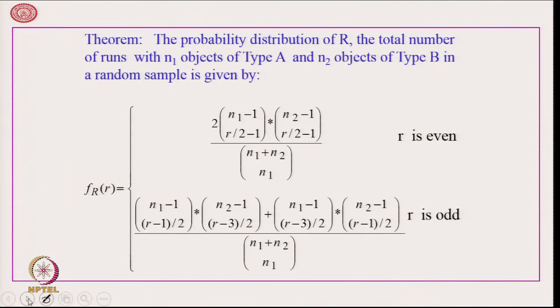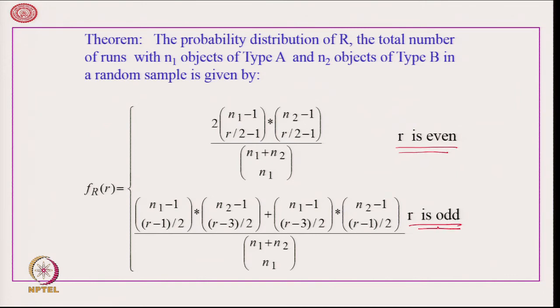The probability distribution of R, that is the total number of runs with n1 objects of type A and n2 objects of type B in a random sample, is given by this complicated formula when R is even, and this when R is odd.